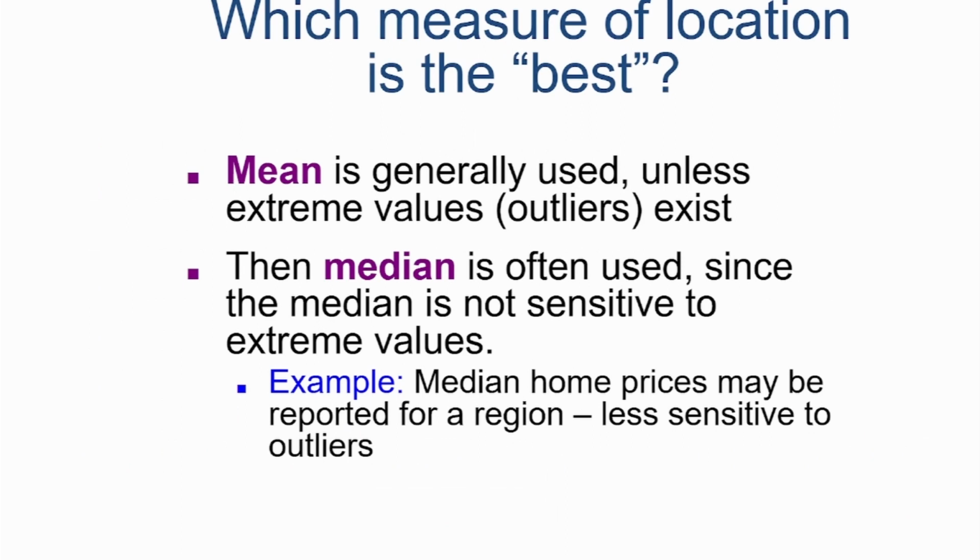Now, which measure of location is the best, like which among these three should be used? This is what we have to understand. As I told you, if outliers are not involved, go for mean, and otherwise go for median, and we will see examples of this in day-to-day life.